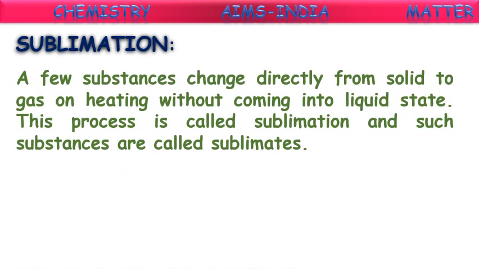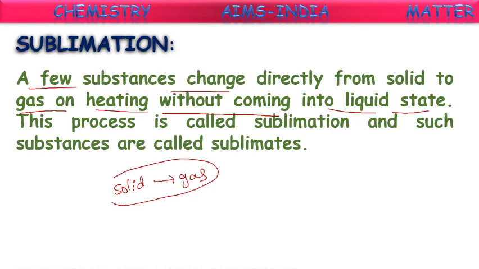Next, see what is meant by sublimation. A few substances change directly from solid to gas on heating without coming into the liquid state. Directly from solid state to gaseous state, in between there is no liquid state. That process is called sublimation, and such substances are called sublimates or sublimable substances.